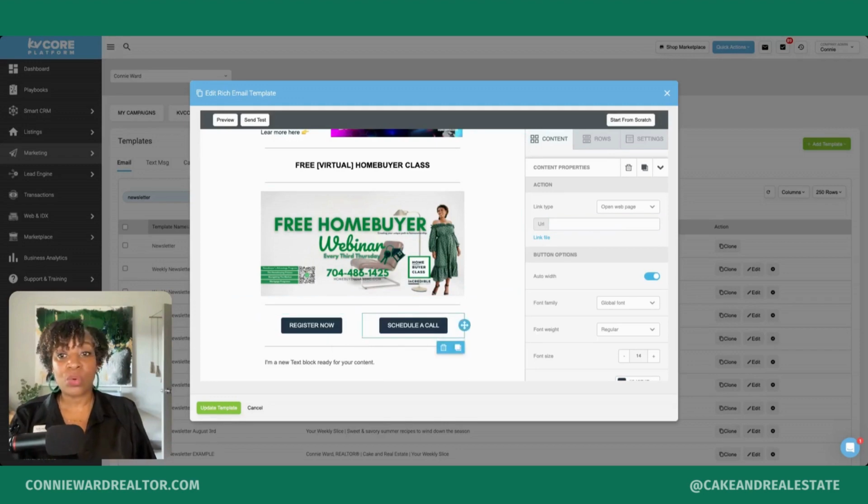And then the schedule a call is my Calendly calendar. And so I'm going to type in my Calendly URL. So I'm just going to pull that up in my browser, click on this button, paste it in. And so now I have my 2 URLs where I want my buttons to go.